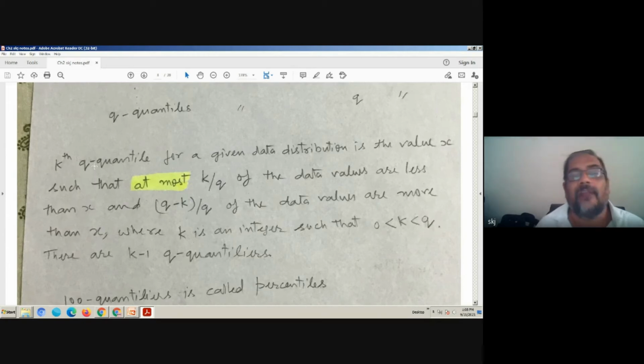The kth Q quantile for a given data distribution is the value x such that at most K divided by Q of the data values are less than x, and Q minus K divided by Q of the data values are more than x, where K is an integer such that K is less than Q and greater than 0. So there are Q minus 1 Q quantiles.